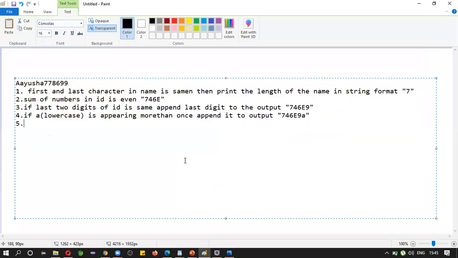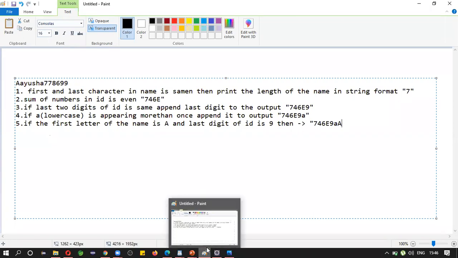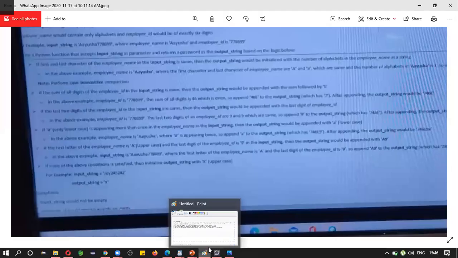Then the output looks like 746, capital E, 9, a, and then A9.